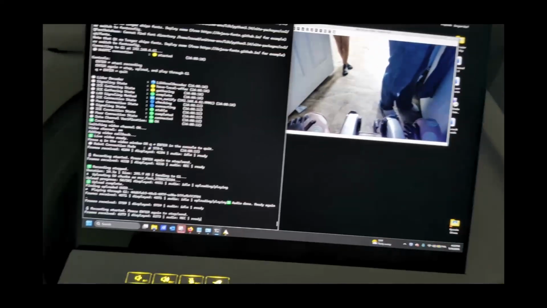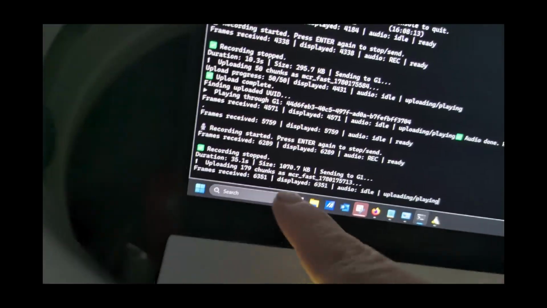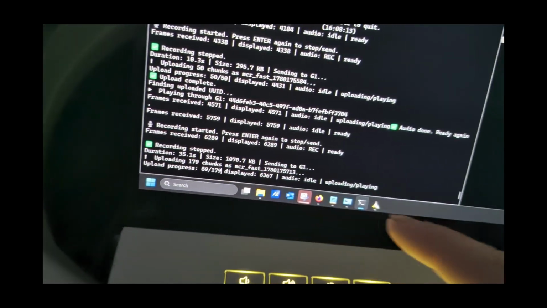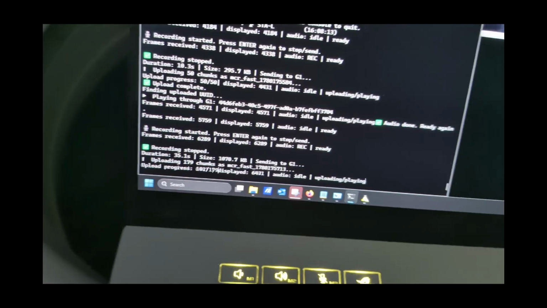But here we go. I push enter. Now it's going to send these chunks. Now you see it's really slow. I have to change that. Also, I'm going to have to separate this line from the video line. You see how it's kind of glitching there? I don't like that.